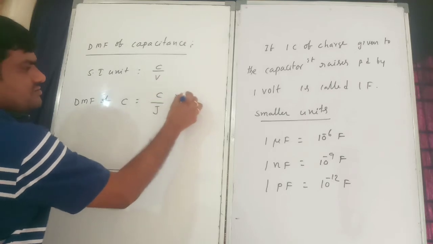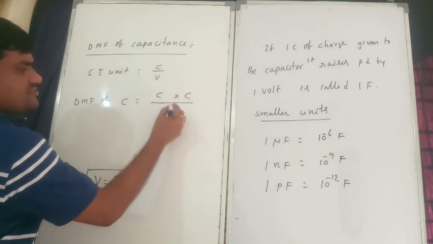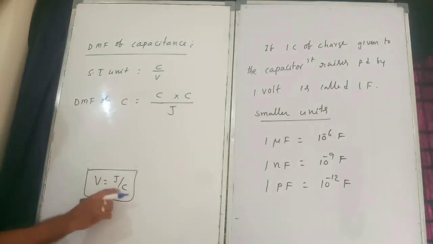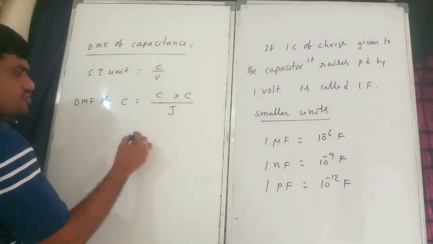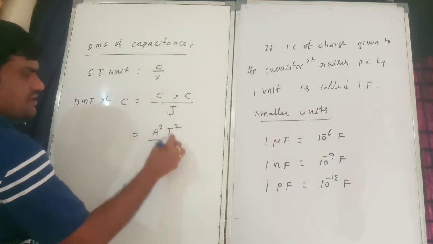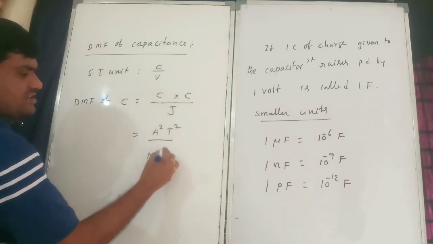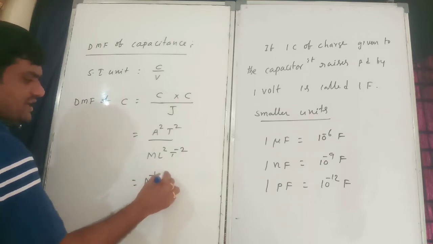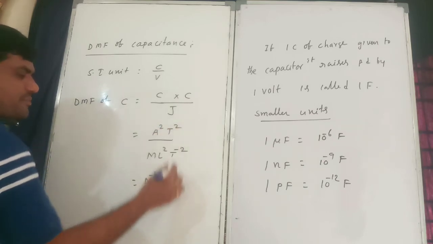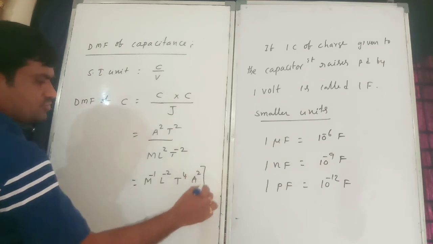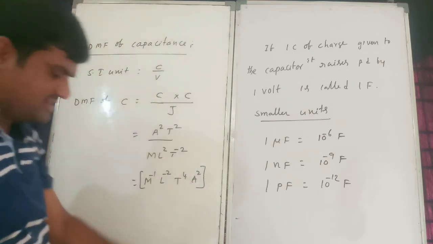Let us write this one. So this is joule by coulomb. Remember everybody, volt is equal to joule by coulomb, work done by charge only. So A square and T square. Joule is M L square T power minus 2. So M power minus 1, L power minus 2 goes to the numerator, and we get M power minus 1, L power minus 2, T power 4, A power 2, A square, as the dimensional formula.